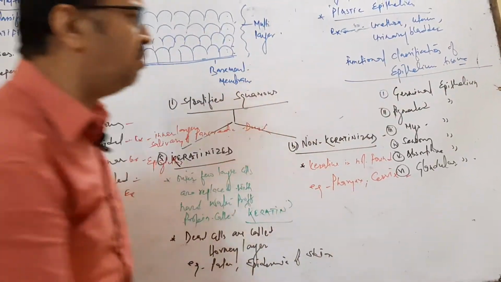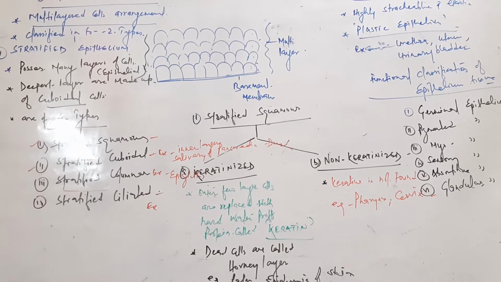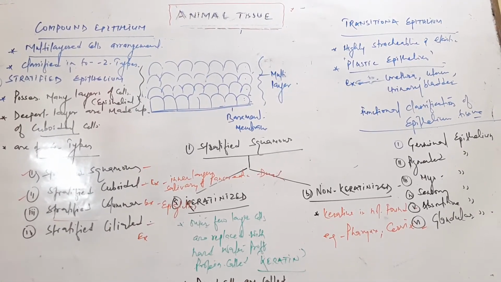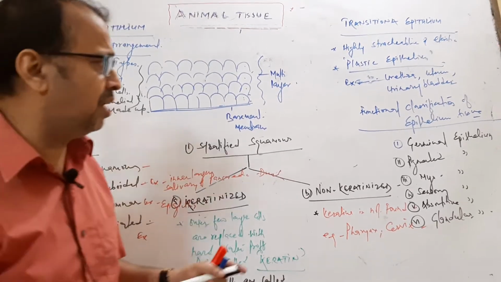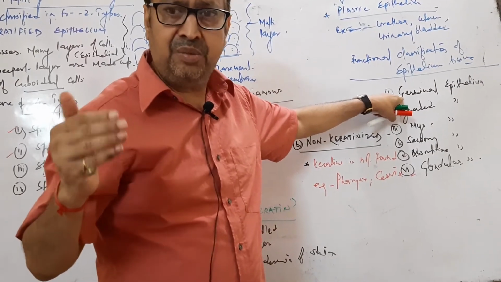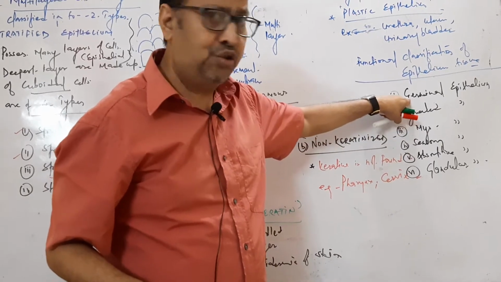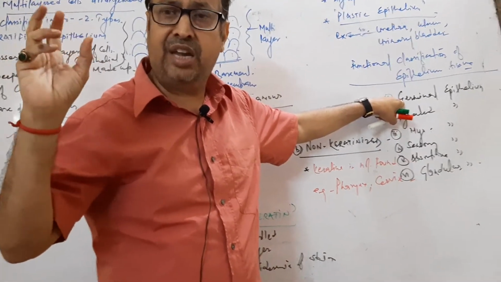Germinal epithelium is present in the testis and ovary. The testis contains seminiferous tubules, and on the wall of the seminiferous tubule germinal epithelial cells are present. These germ cells produce the spermatozoa. In the ovary, the germinal layer produces the follicle cells, and inside the follicles eggs are produced.